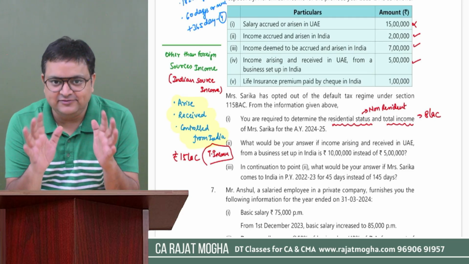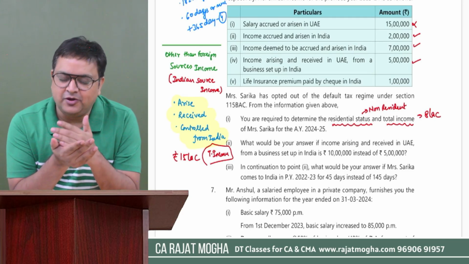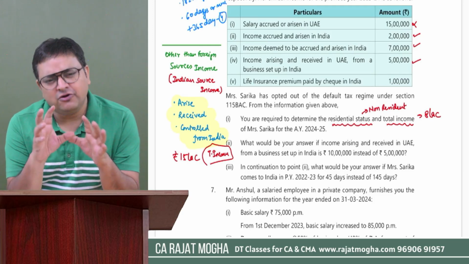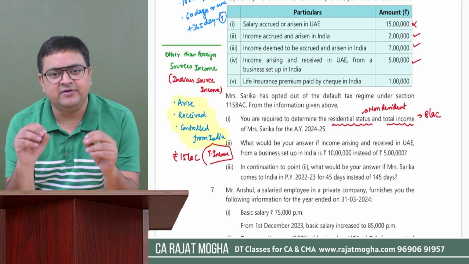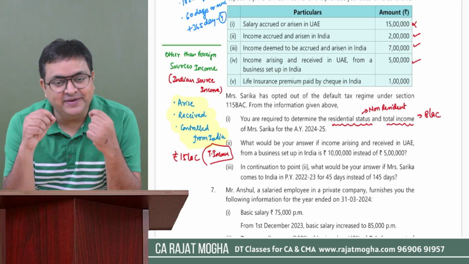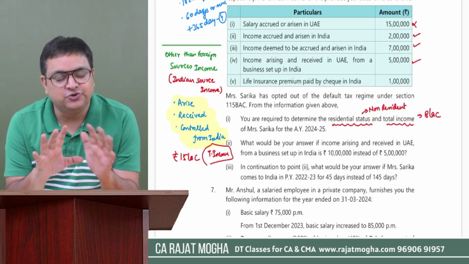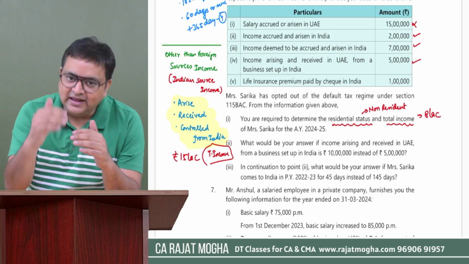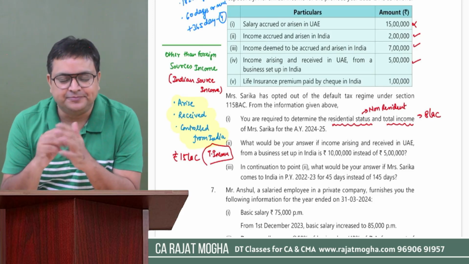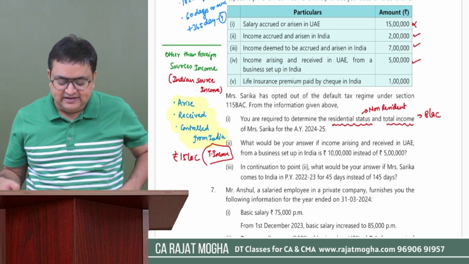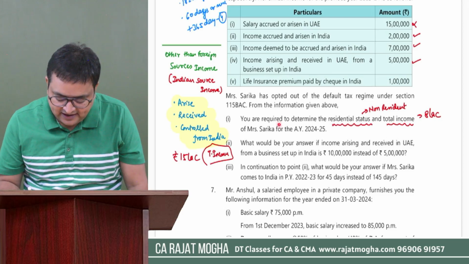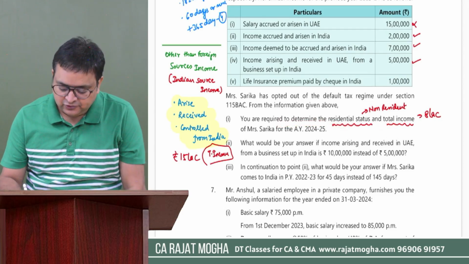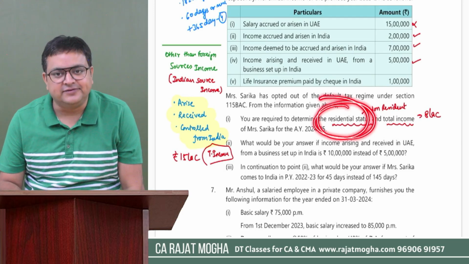See, presentation is very easy. I always say that first of all, please write the provisions in your own plain English language. Not necessary that it should be in a very strict legal language. In your own plain English language, write the provisions and then connect those provisions with your answer. So if I have to write this, I'll simply write, see, they are asking to determine the residential status. And then we have to compute the total income. So first target this answer.